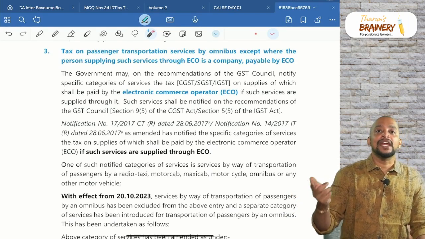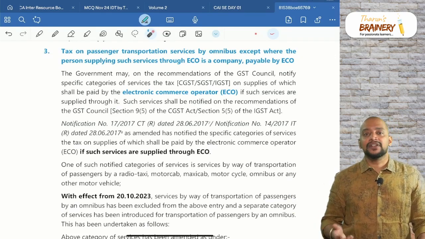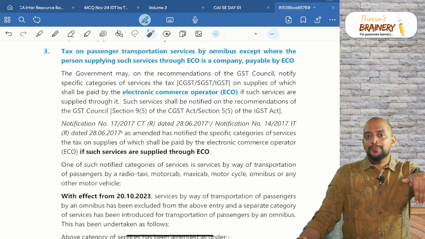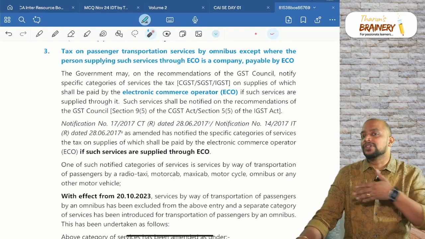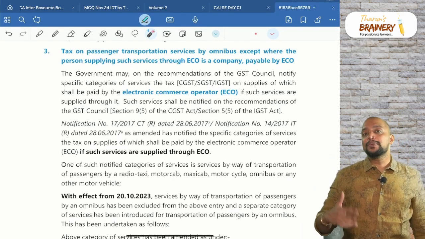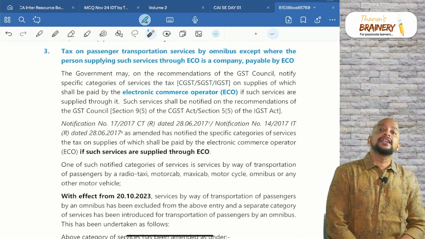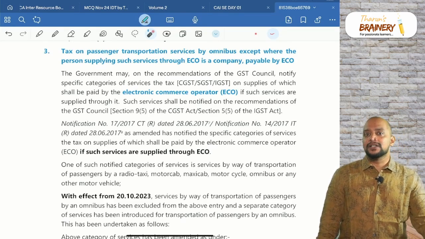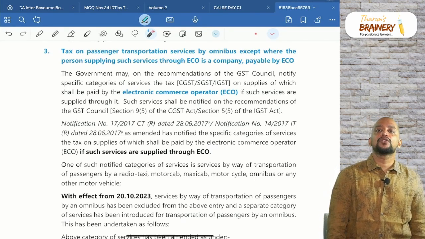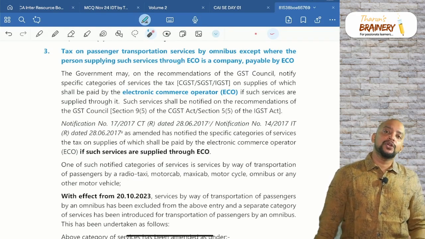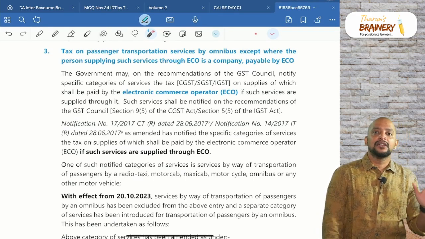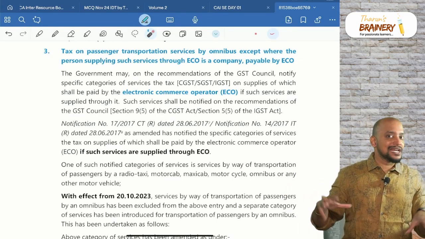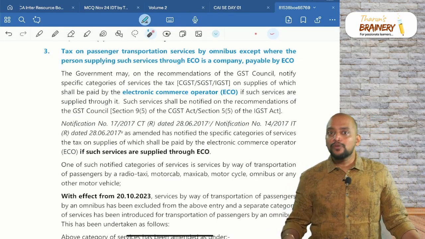Greater than 7 means what? 8, not equal to 7. Greater than 7 means 8-seater vehicles. 8-seater vehicles means front row 2, middle row 3, back row 3, those kinds of vehicles will come under omnibus. Mostly a lot of Innovas will come under the omnibus category, because in an Innova, if they put 3 seats in the middle, and the back is 3, it becomes an 8-seater, so it will become omnibus.